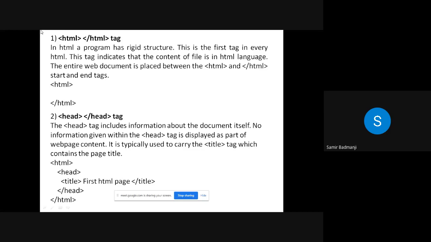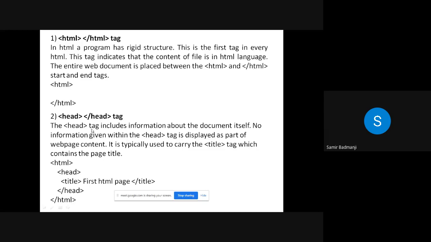That means the first line should be HTML, then the head part will be there, and the title tag will be there inside the head tag. It will not be there anywhere else. And then comes the body tag, then close the body tag, close the HTML tag. This same syntax you have to follow for writing any HTML document. So this is the first tag in every HTML. This indicates that the contents of the file are in HTML language. So HTML start and HTML end.